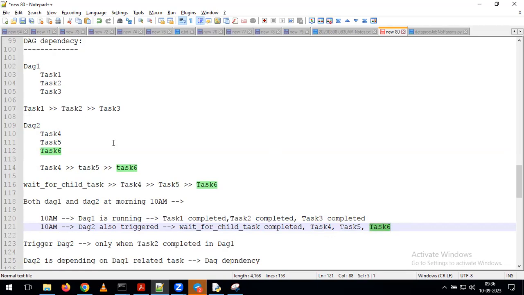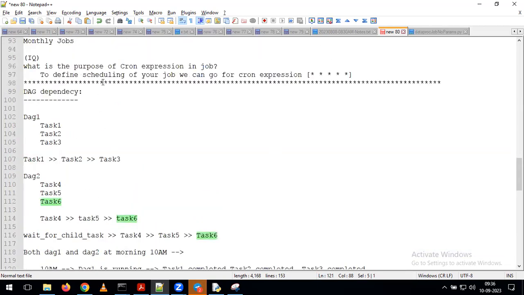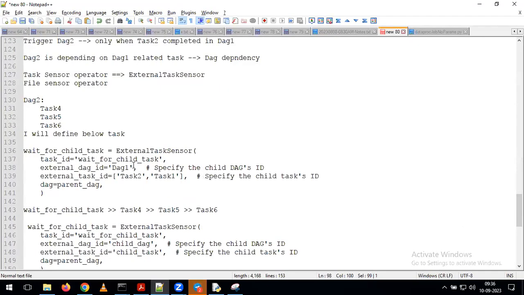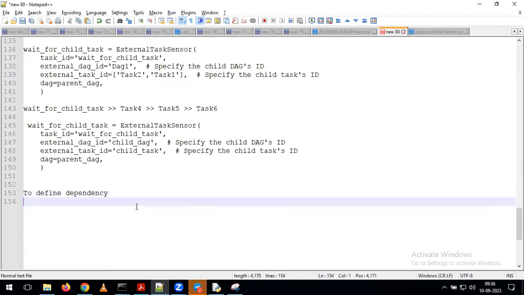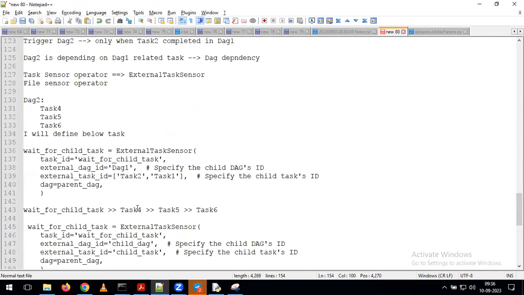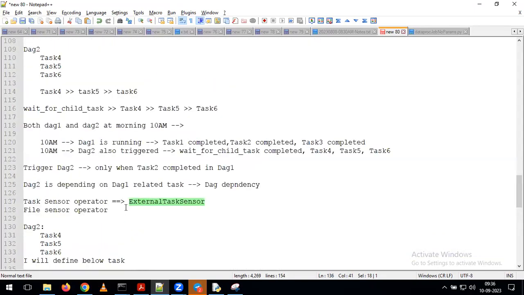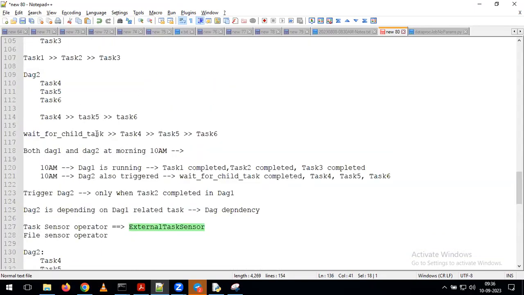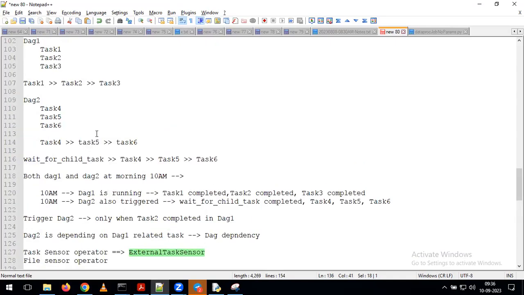Any questions again up to here? Please ask me. So we can directly write the DAG 2 to DAG 1 dependency, instead of this external task ID, only DAG ID we need to give, sir? Yes, correct. Sir, in task 5 or 6 only, depending on task 1. So in this case, in the second DAG, task 4 will execute parallelly, right? Yes, correct. See, both the DAGs are independent.